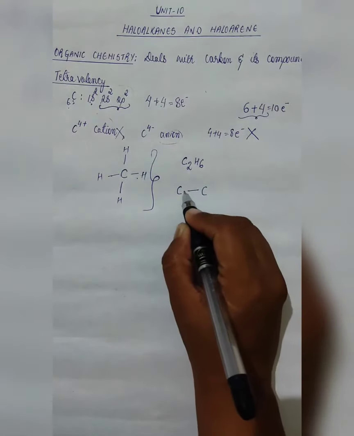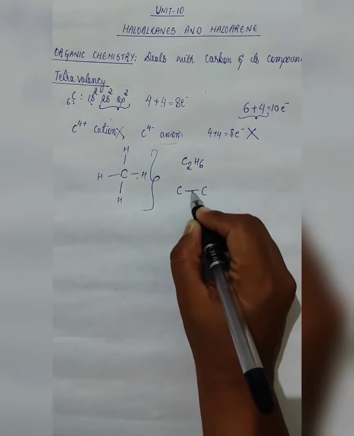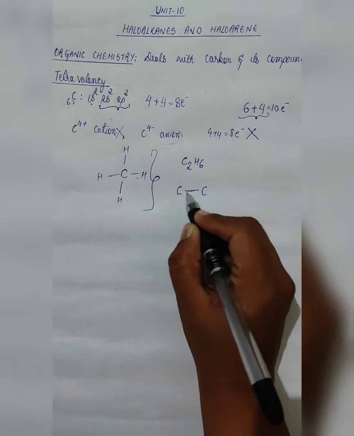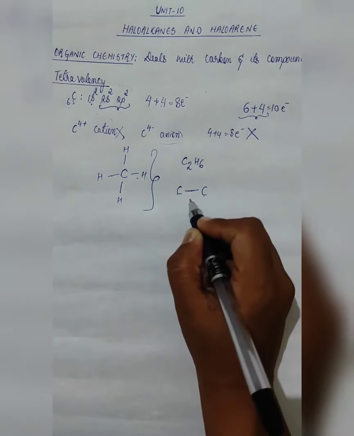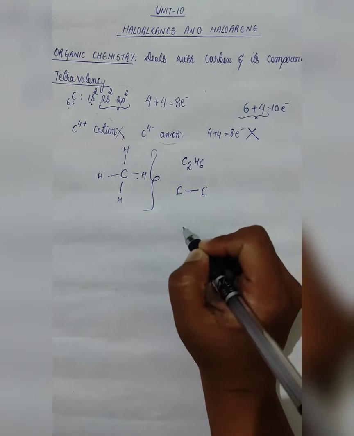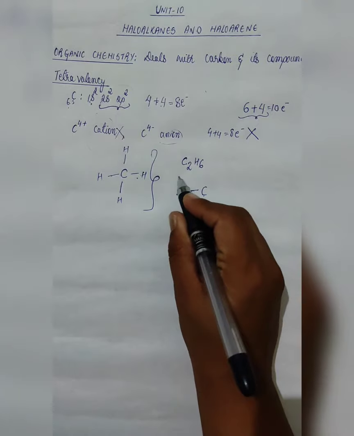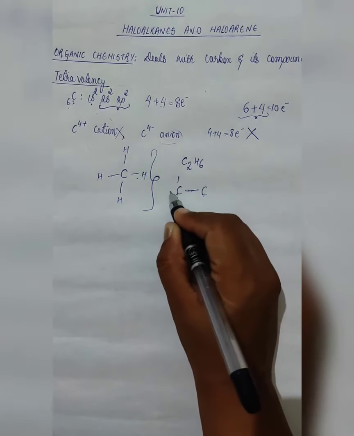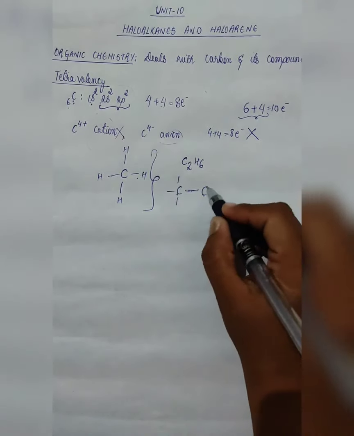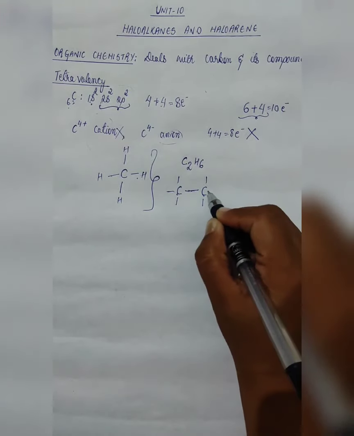Now we already have one bond. This bond will be shared by this carbon as well as this carbon. So it already has one bond. Both these carbons need 3 bonds now. This carbon already has one, so it will be written in this manner. This carbon also needs 3 bonds.